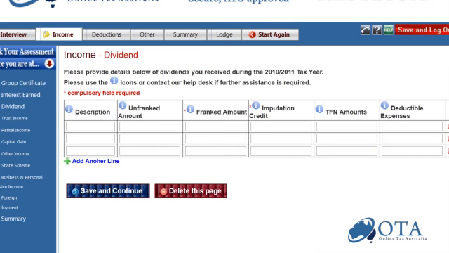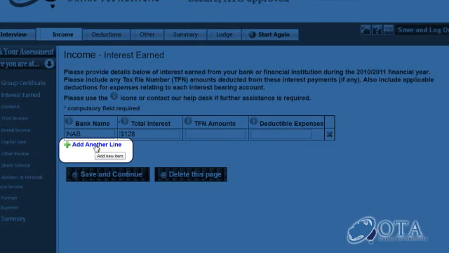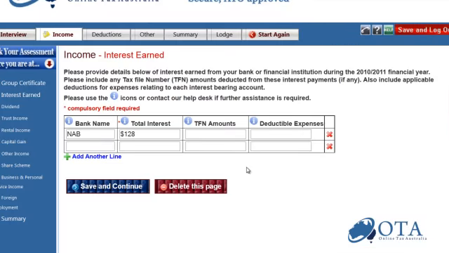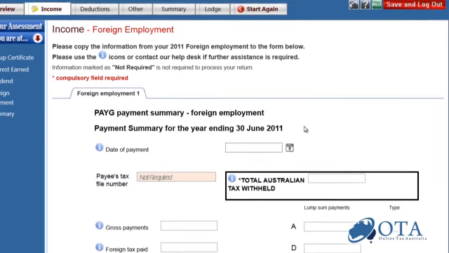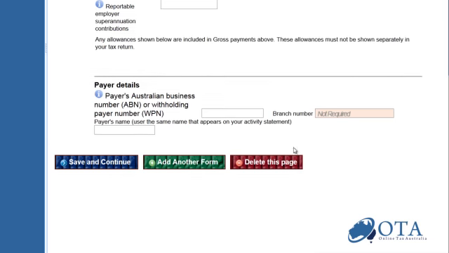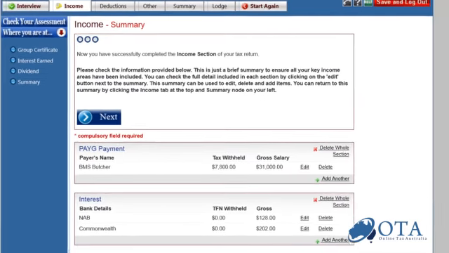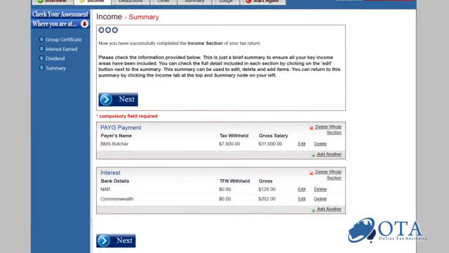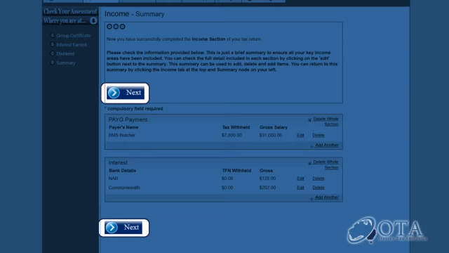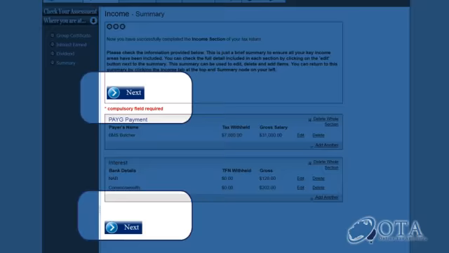Continue loading amounts into the worksheets that apply to you. You can add more lines onto a worksheet by clicking the Add Another Item icon. You can also delete this page if a worksheet opens and you realize that it is not applicable to you. Once you have finished the income section, an income summary will show you what you have entered. Click Next to continue to the next section.